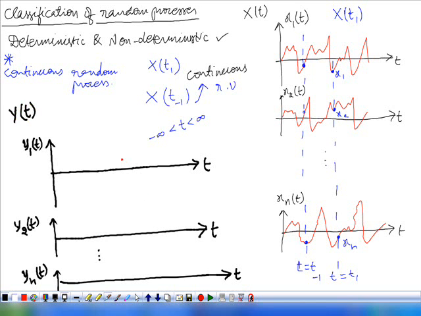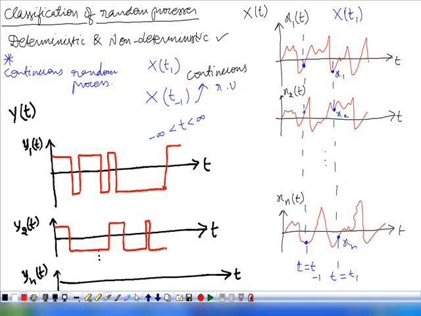Here Y of t is the random process, and y1 of t, y2 of t, and so on, yn of t are the sample functions of the random process.